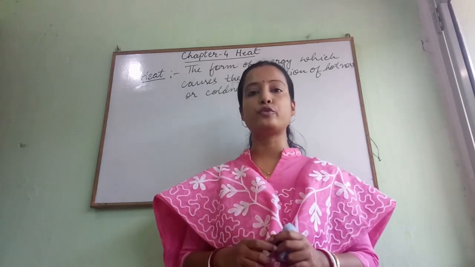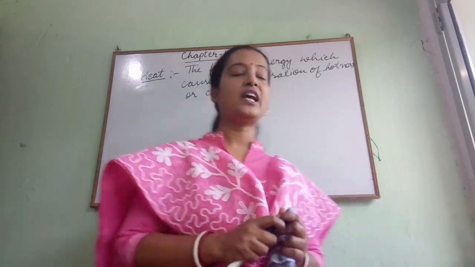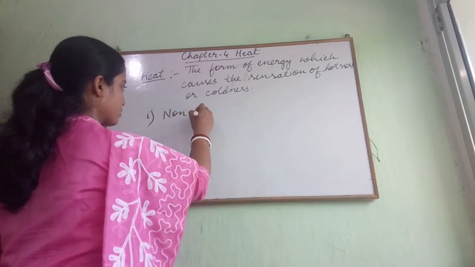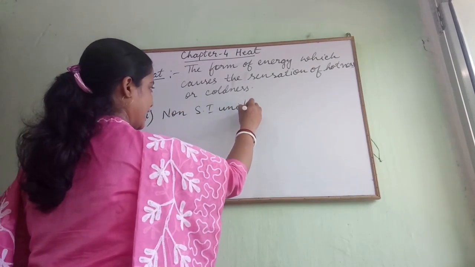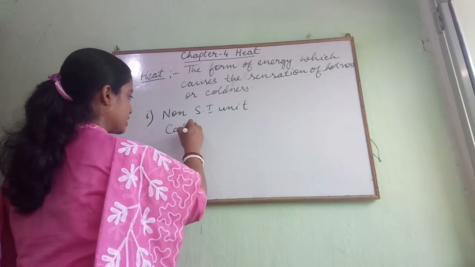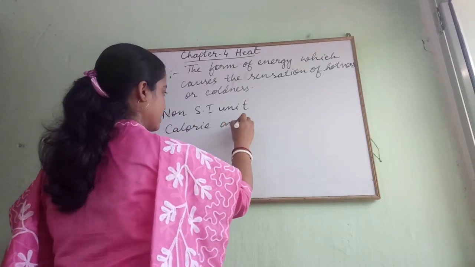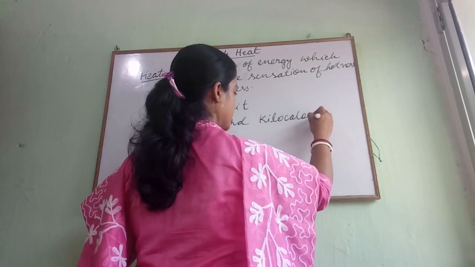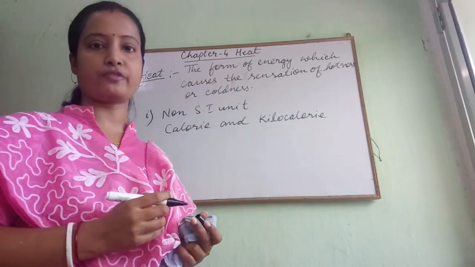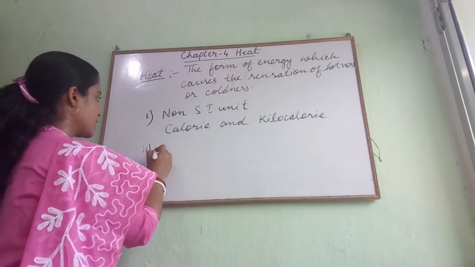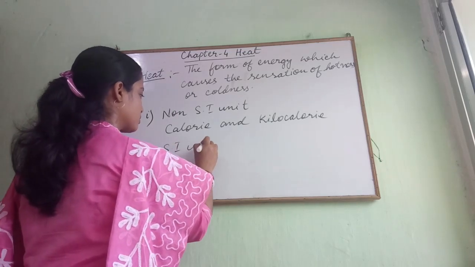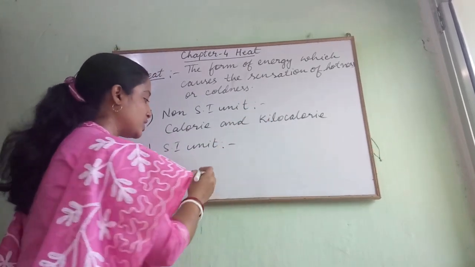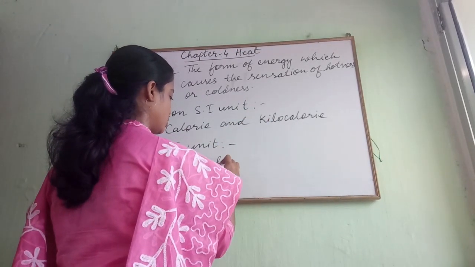There are two types of units of heat. The first one is the non-SI unit, and in this the calorie and kilocalorie are included. These are the oldest units of heat. And the second one is the SI unit, and in this the joule is included. Joule. Okay.